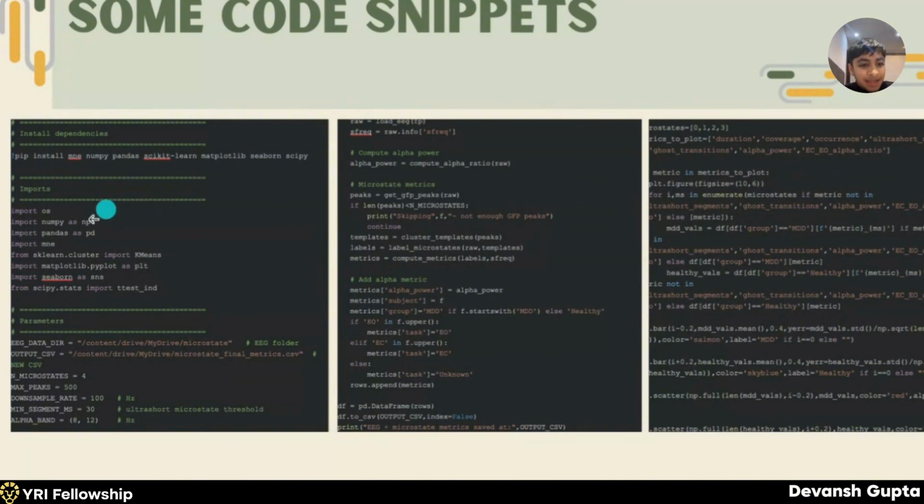Over here, in the first code snippet, we're defining our metrics. We're importing a lot of tools. In the second code snippet, we are adding alpha metrics. We are adding microstate metrics. We're computing alpha power. And in the third code snippet, we are plotting transition graphs, as well as quantifying the duration, coverage, occurrence, and transitions of different microstates in both healthy controls and MDD patients.